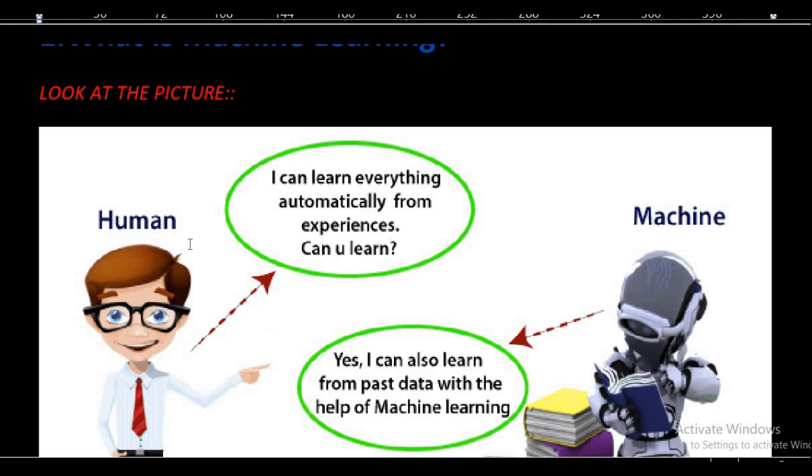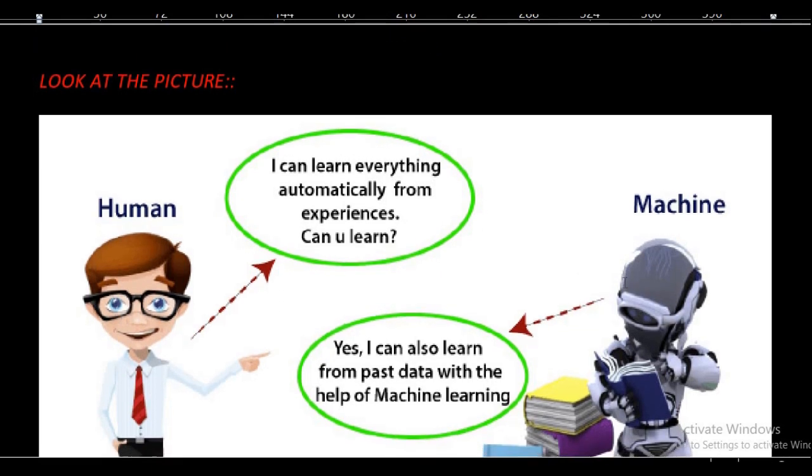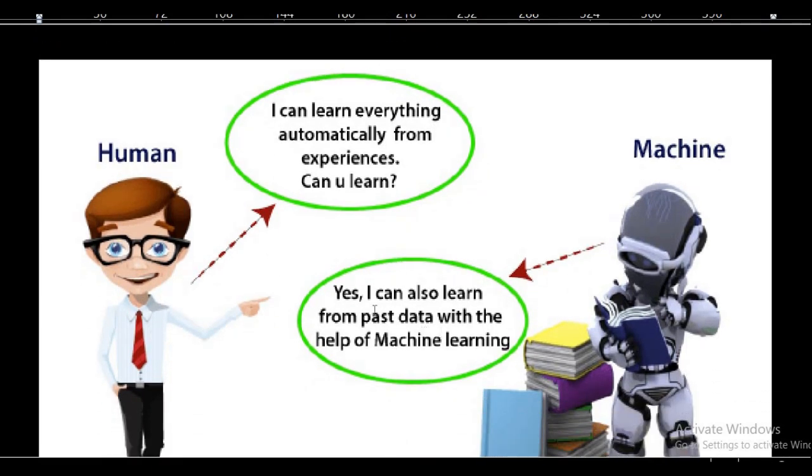Can you learn? The human is asking a machine, and the machine replies that yes, I can also learn from past data with the help of machine learning. Means that the machine can also improve with the help of experiences.